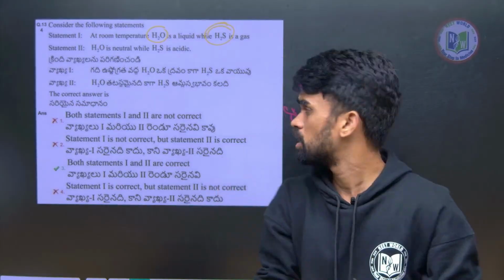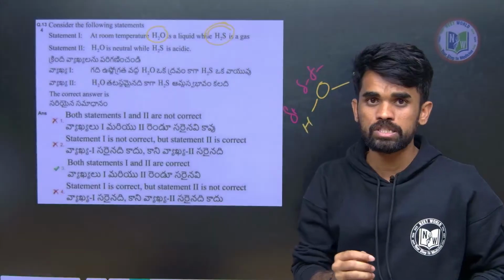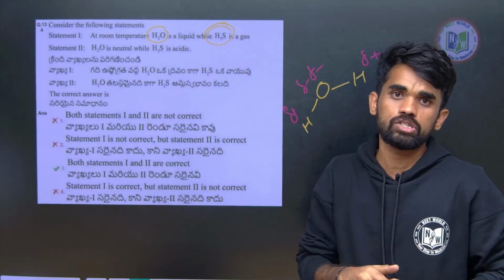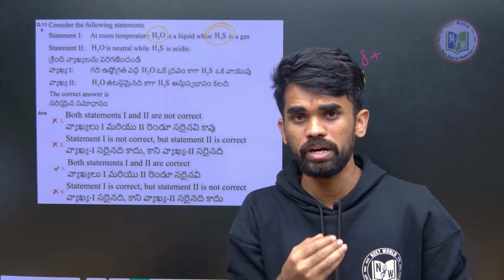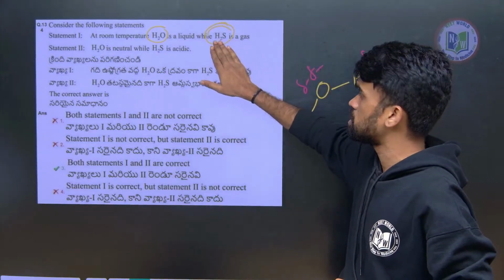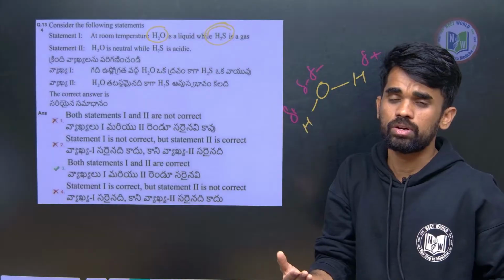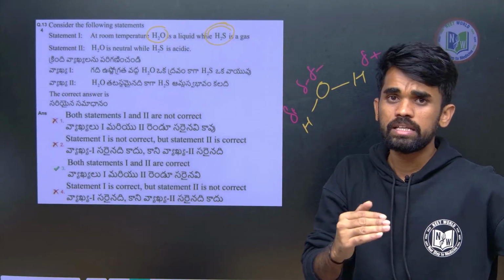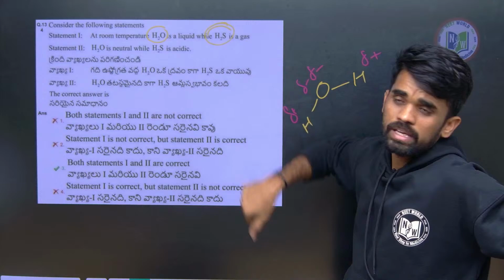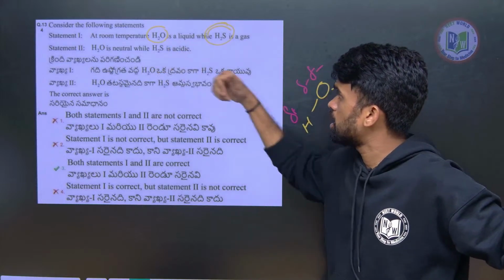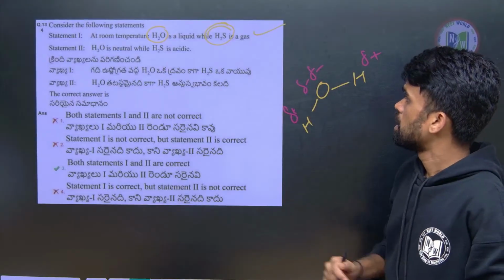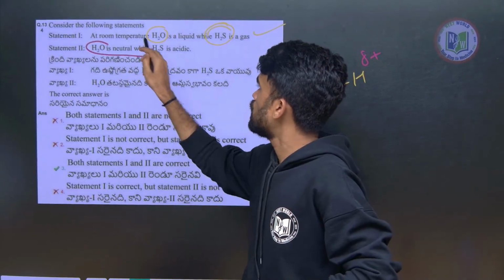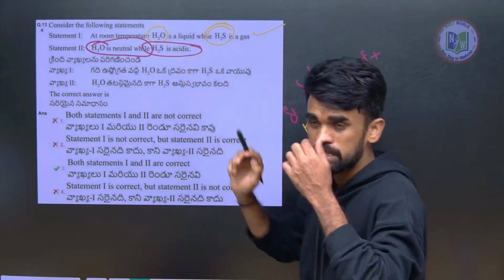Whereas in H2S, hydrogen bonding is not possible because the electronegativity difference is not so much. It is not a considerable amount to show hydrogen bonding. Therefore, H2S has no hydrogen bond, it won't form hydrogen bonds between itself. Therefore, it exists in the gaseous state, whereas water exists in the liquid state. I hope this is clear. So statement 1 is correct. Next, statement 2: H2O is neutral while H2S is acidic. Yes, this is also clear now.